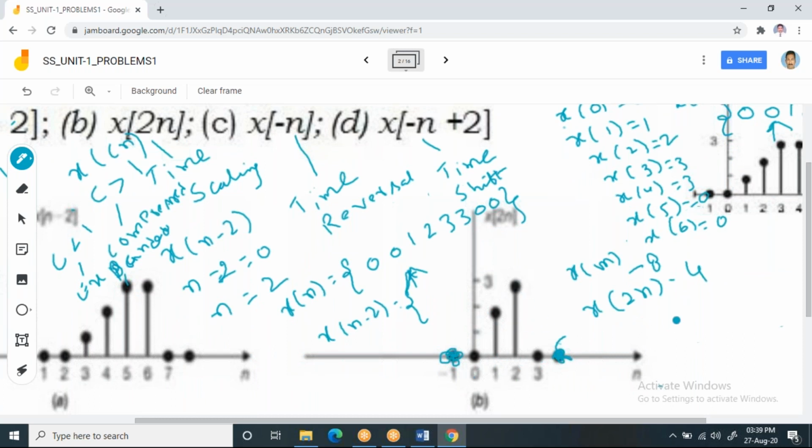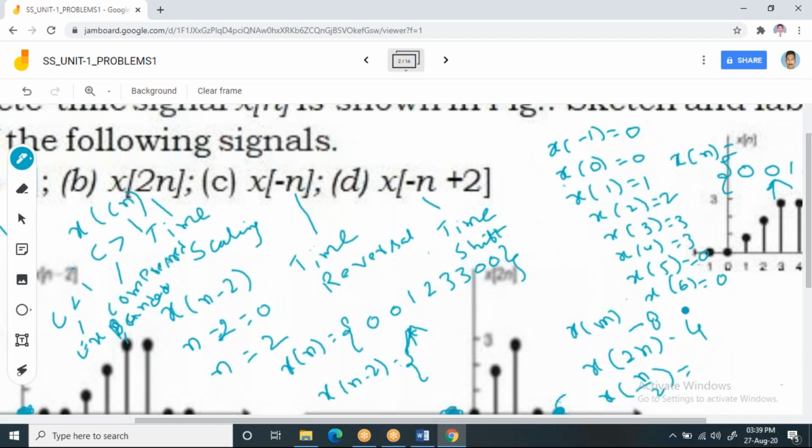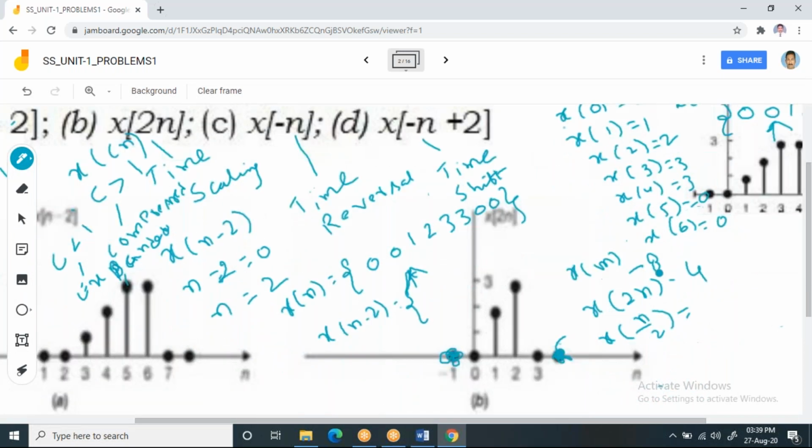But suppose instead of x of 2n, it is x of n by 2, then how many samples are you going to get? Please post it in the chat box. For x of n, as we observed in the waveform, it is 8 samples. For x of 2n, we'll get only 4 samples, since n is multiplied by 2.